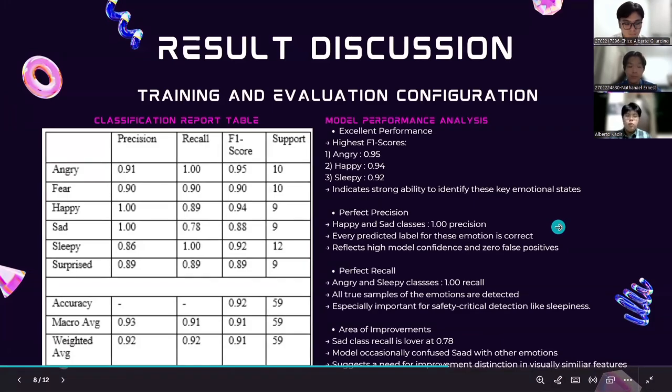Sadly, for the case of the sad class, although the precision is 1, that is highly accurate, the recall is 0.78, which means that the model only detects 78% of the images, and the other 22% were missed and possibly predicted as other classes. You can observe this in the confusion matrix after this. And for the angry class, same as the sad class, we have 1 recall, but we have less precision, which is 0.91. That means that the model misclassified a small portion of the test data.